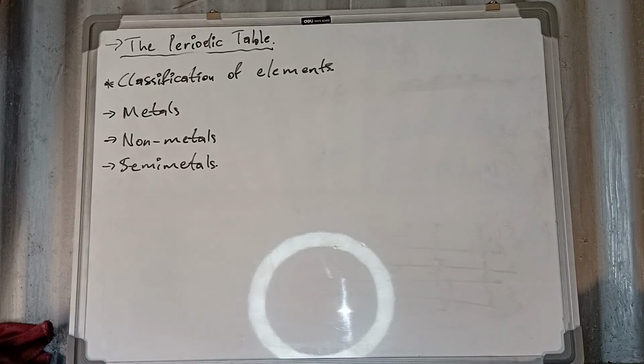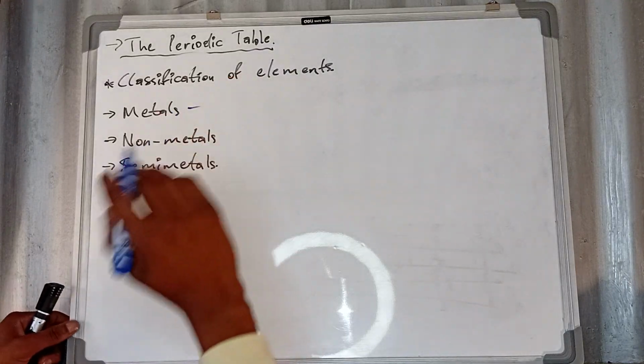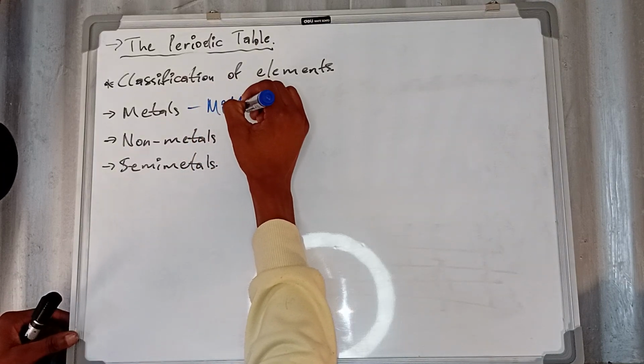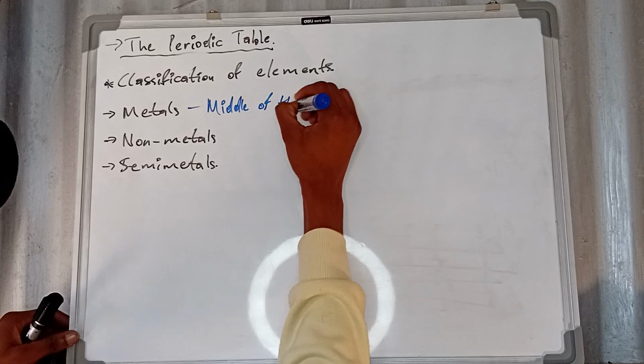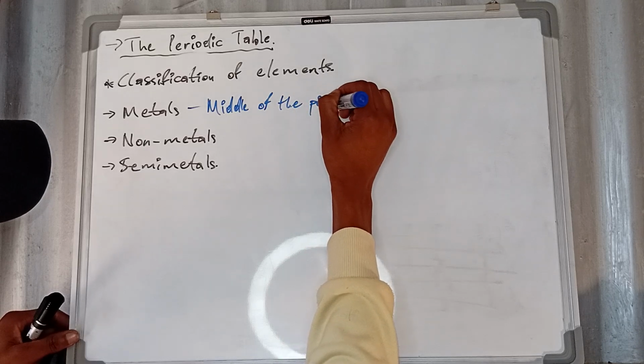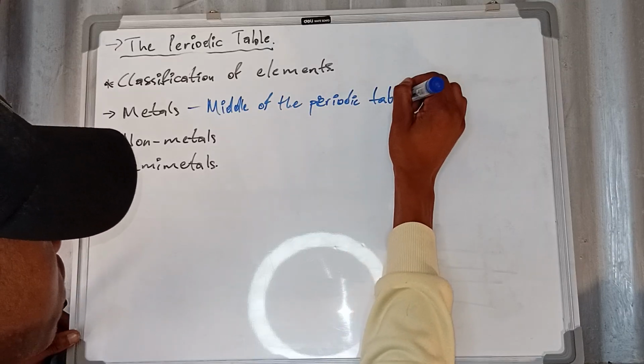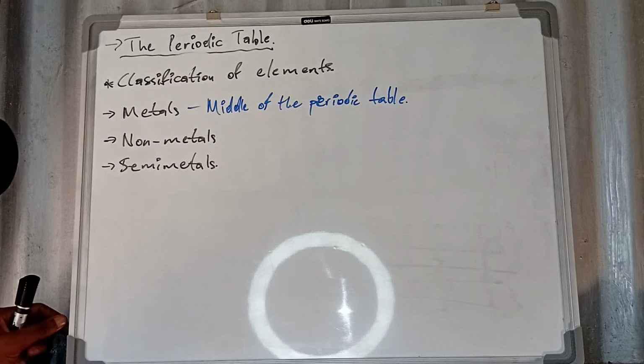In the periodic table, the metals are arranged in the middle of the periodic table. They are situated in the middle of the periodic table.